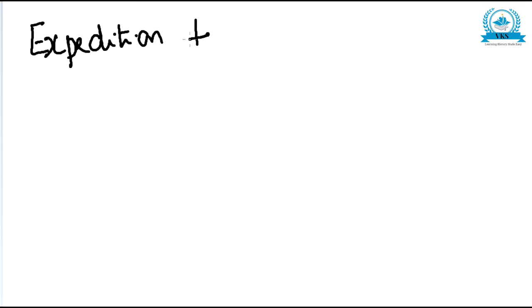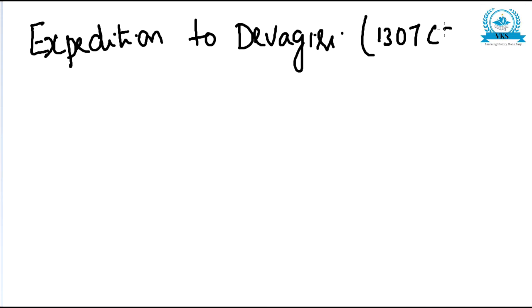Now let us see the first place in South India, the expedition to Devagiri. This was the first place he conquered in South India, and it happened in 1307 CE. When we learned about his North Indian expedition, we saw that by about 1305 CE he had completed it, and the first expedition in South India happened in 1307 CE, in Devagiri.